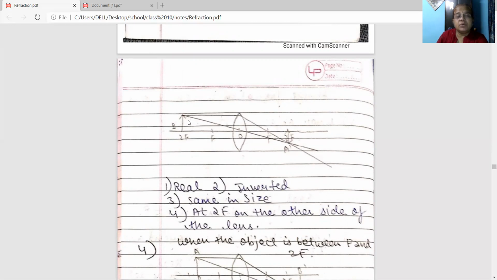The second ray we can take through the optical center. It will pass through it without changing its path. It will pass straight away. The two refracted rays meet at 2F but on the other side. The nature of the image obtained is real, inverted, same in size, and it is obtained at 2F on the other side of the lens.